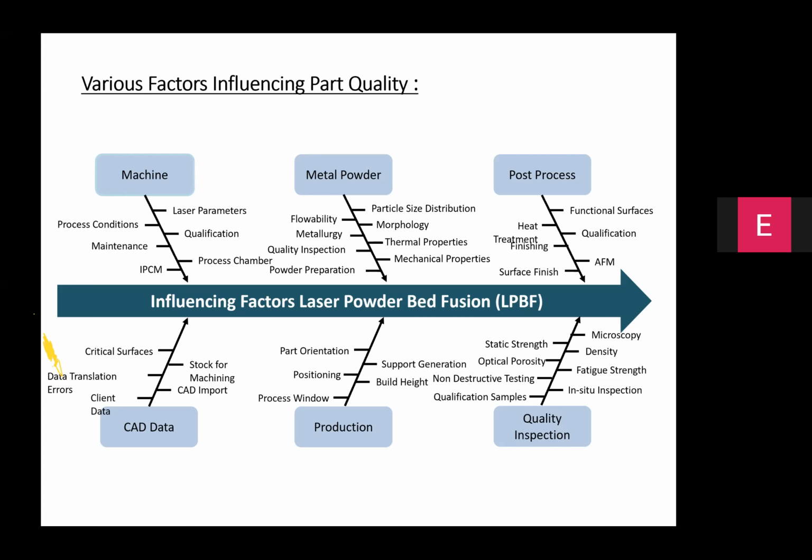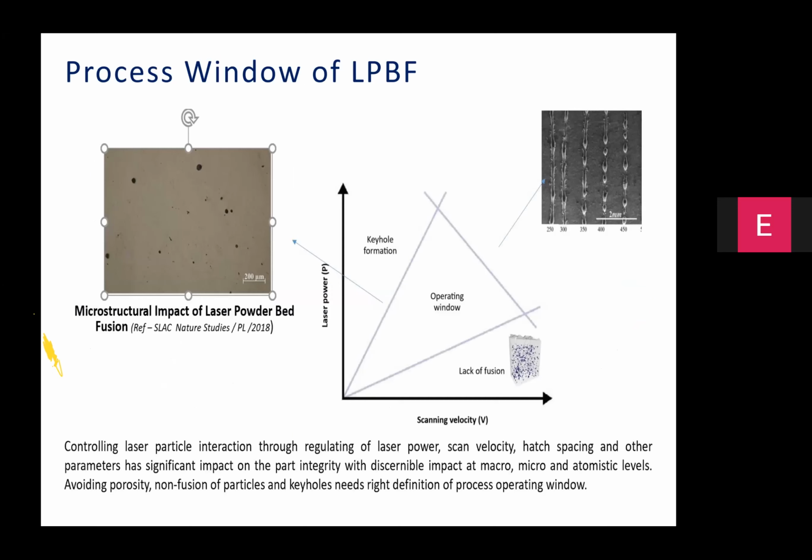So it's important for you to get a broad picture of all these things and control the process parameters so that you can maintain the operating window at the optimal level.